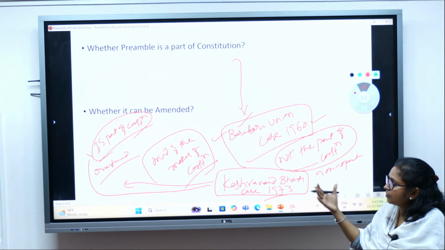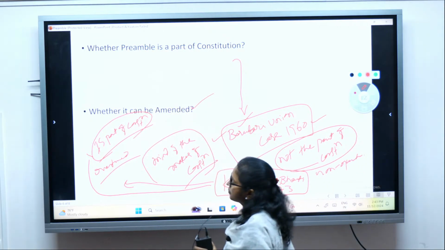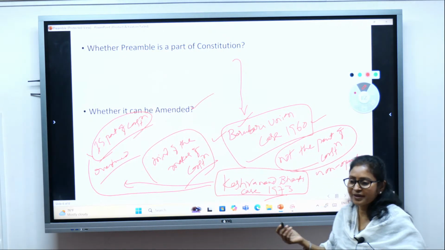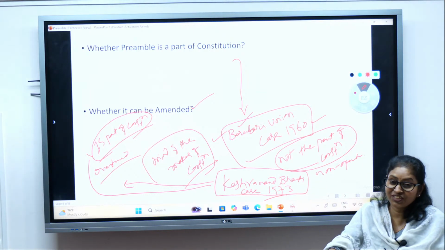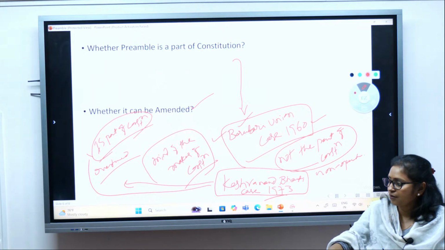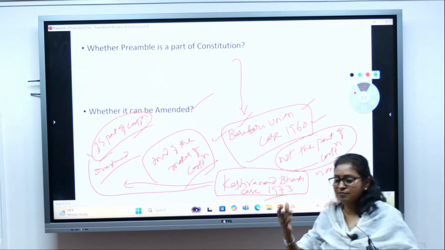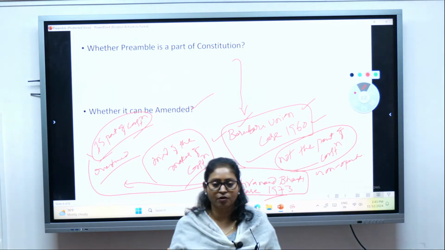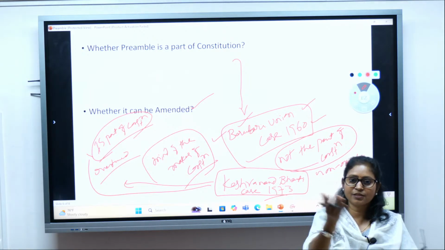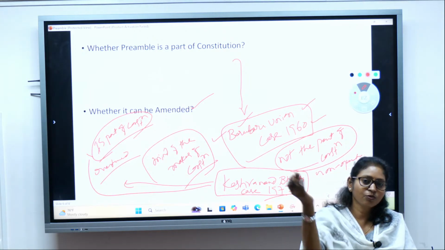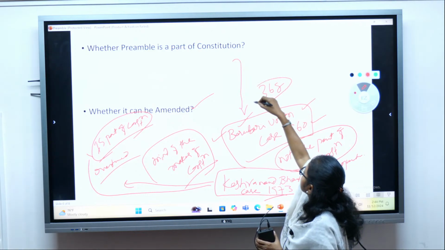Now let's look into the second point, whether it can be amended. So we'll look into the same case again, whether through amendments any changes can be brought. In the Berubari Union case, when it was said that the preamble is not a part of the constitution, of course it cannot be amended also. Since it is not a part of the constitution, no changes can be made using Article 368, isn't it?